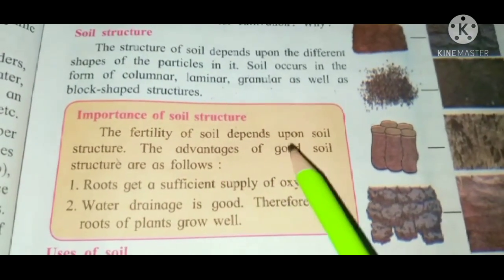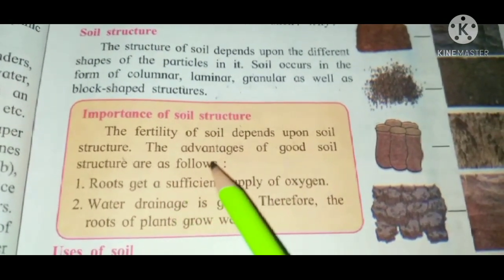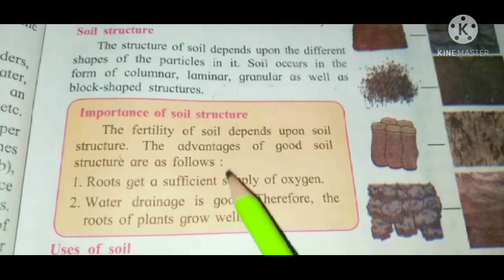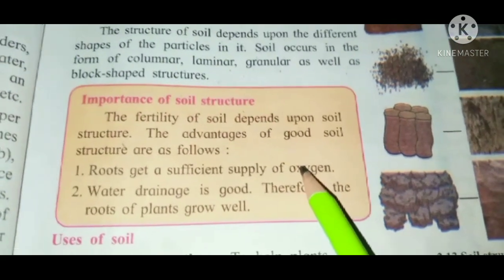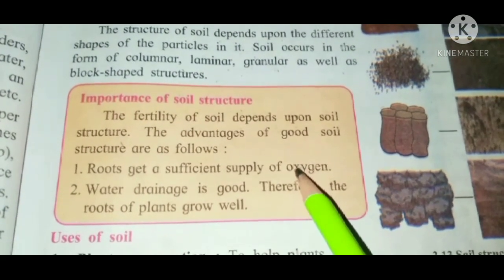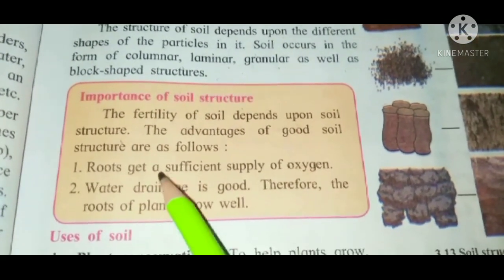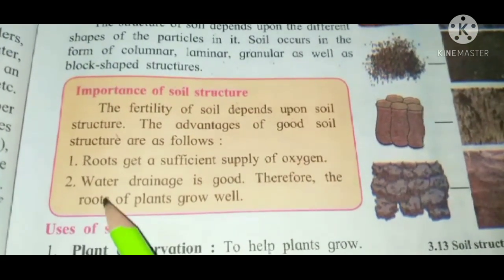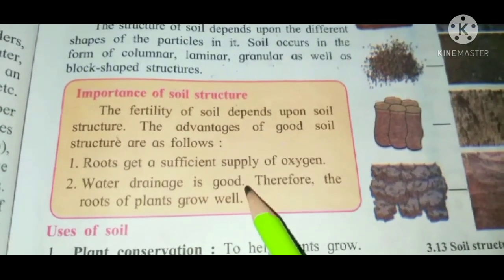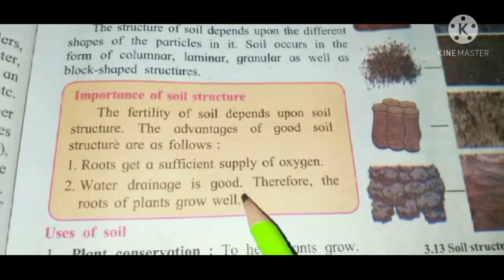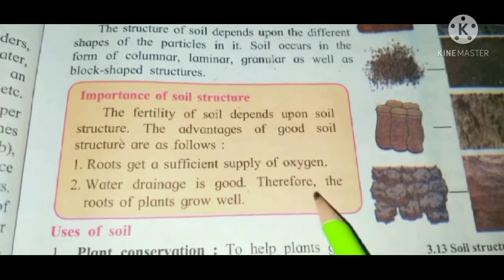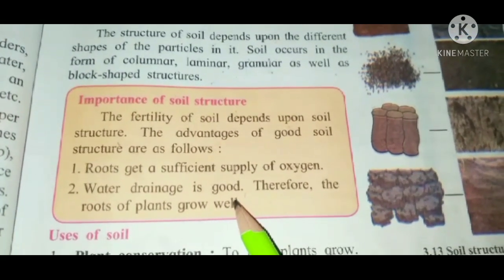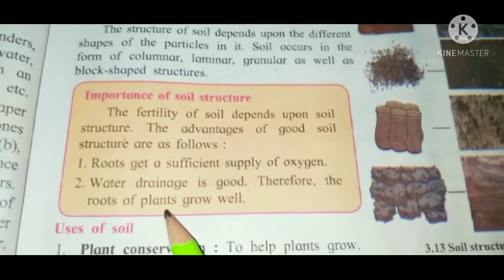The advantages of good soil structure are as follows. What are these advantages of a good soil structure? Roots get a sufficient supply of oxygen. And second, water drainage is good. Therefore, the roots of plants grow well.